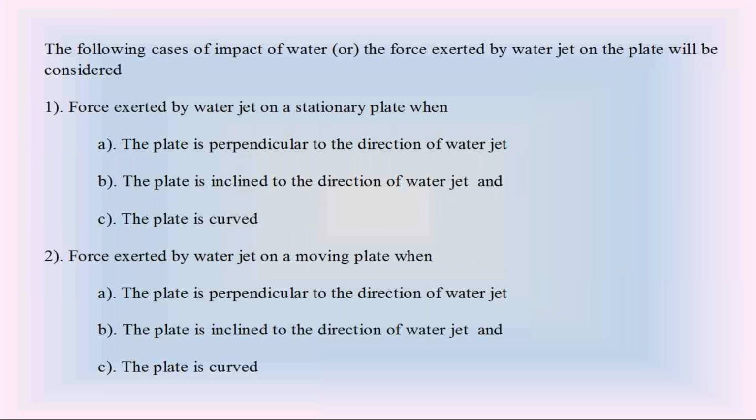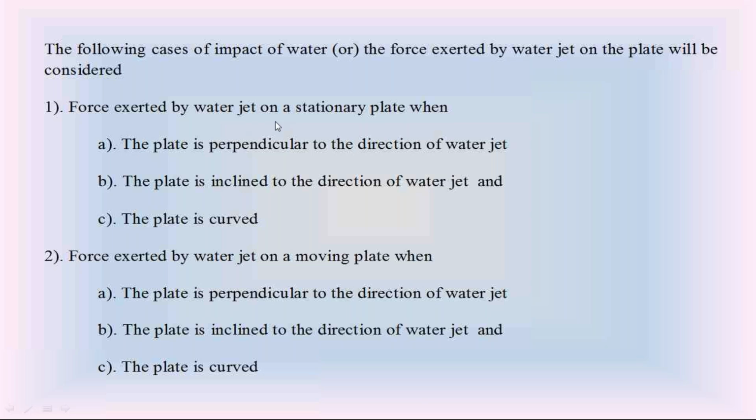Just before that, check out the different cases. Just now I explained, in part 1, impact of water jet, we have different conditions of metal plates. First one, the metal plate is stationary. Please everyone look at these different combinations of the water jet and metal plates.